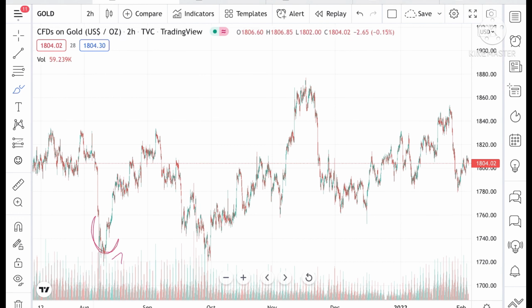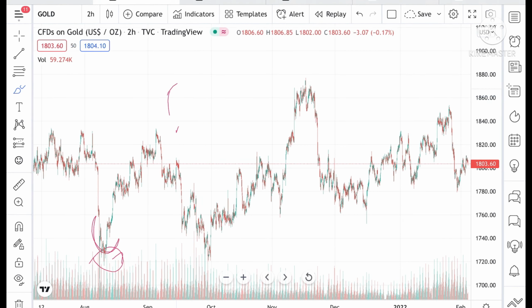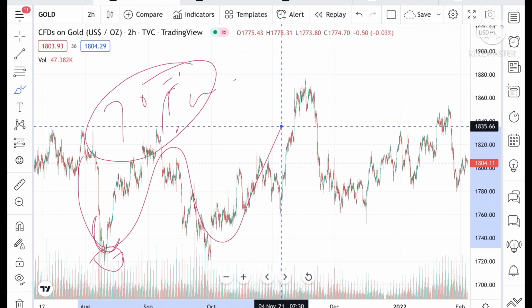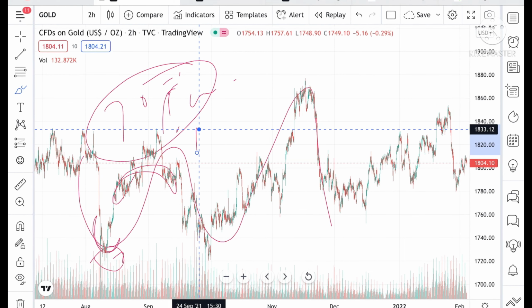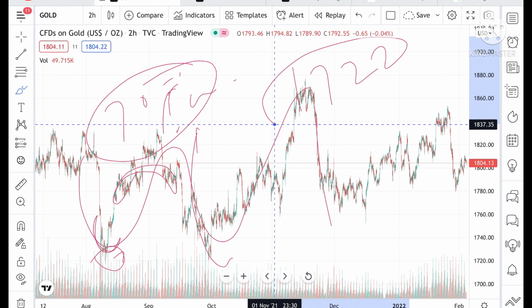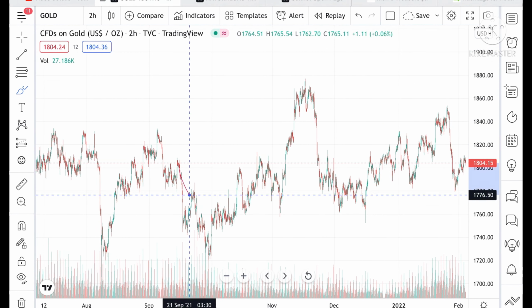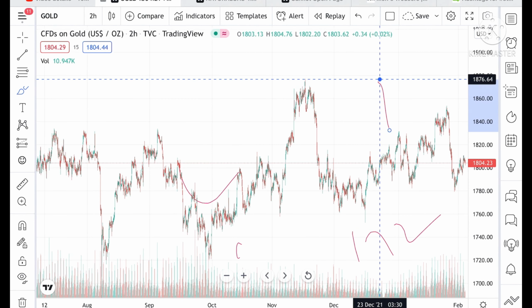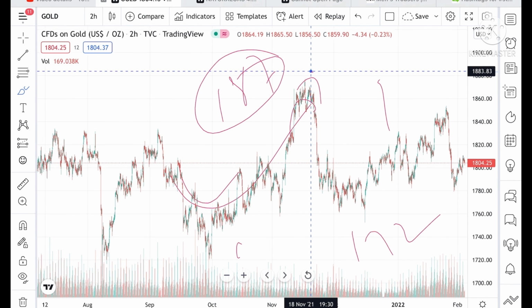Look at the chart, the swing coming at around 1833, and it made a low of around 1722. Now again it made a high of around 1722, and from there it made a high of 1834. So whenever there is a swing, we have seen that the price of gold has moved to a level of $80 to $100 to $150.